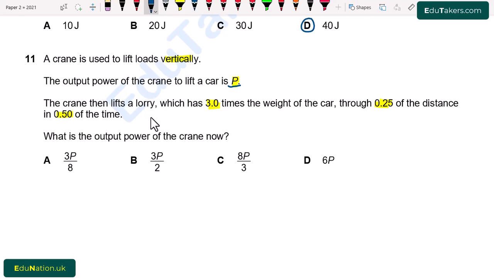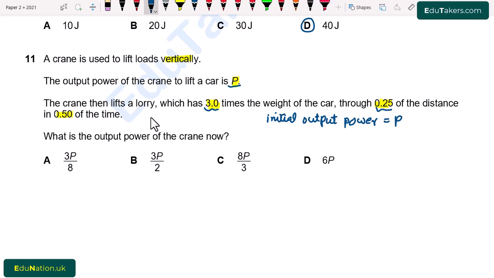So first of all, I write here initial output power. It is equal to P. Again, we have to find out the output power when the weight is 3.0 times and it covers a distance of 0.25 in 0.50 times the time.